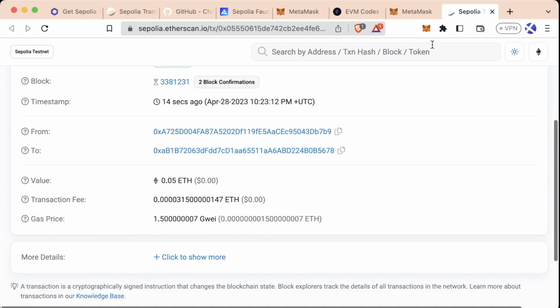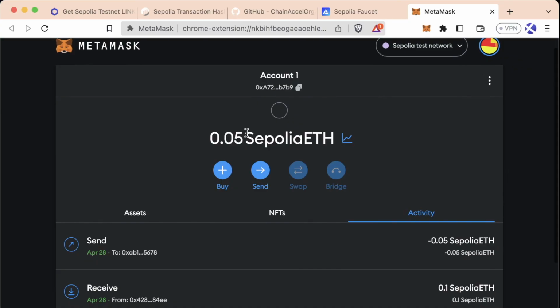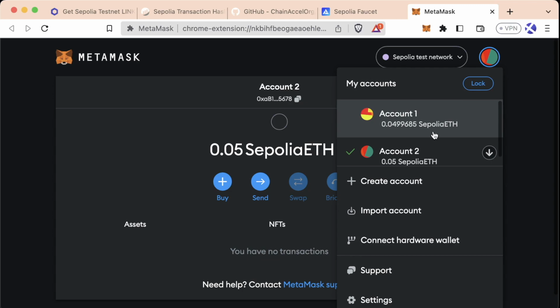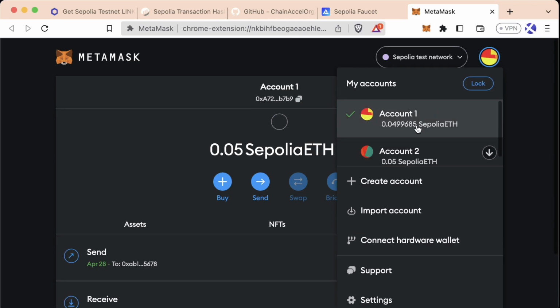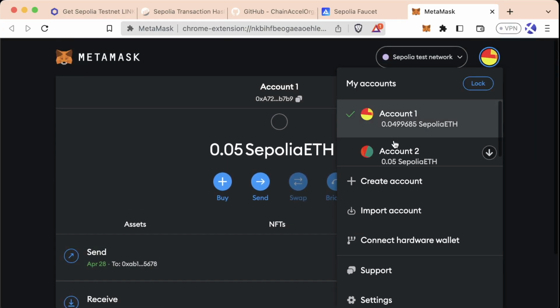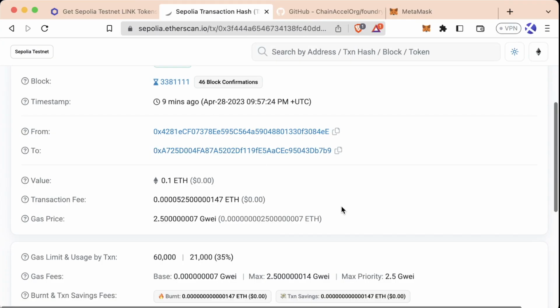Now, if we pull up our MetaMask, what do you think that we're going to see? We're going to go ahead and click Expand View again. And we see account 1 says 0.05, and account 2 also says 0.05. That's kind of odd. I thought we spent some gas. Well, if we click on the big accounts button, we can see exactly how much ETH is in each account. We can see we have 0.0499 in account 1 and 0.05 in account 2. And we can see in our activity history, our account 1 recently sent 0.05 ETH, and account 2 recently received 0.05 Sepolia ETH.